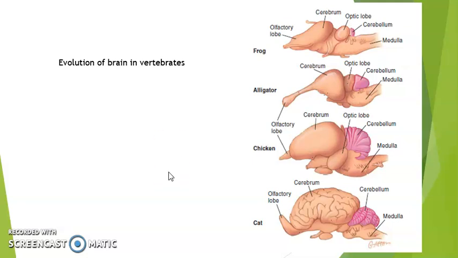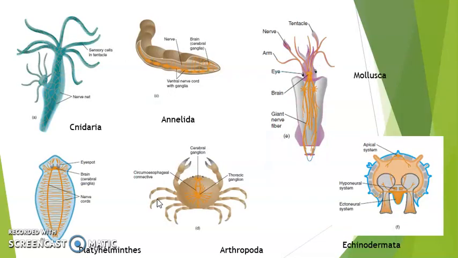If we compare them with the simple nerve networks, let's go back to the invertebrates. Here we can see just a connection of neurons. Here the ganglia also appear, and if they are in the cerebral region, it means these are for some kind of coordinating activity. That's why we think these are acting as a brain. Then there are more ganglia here, as there are segments in the body, and the segments have ganglia.